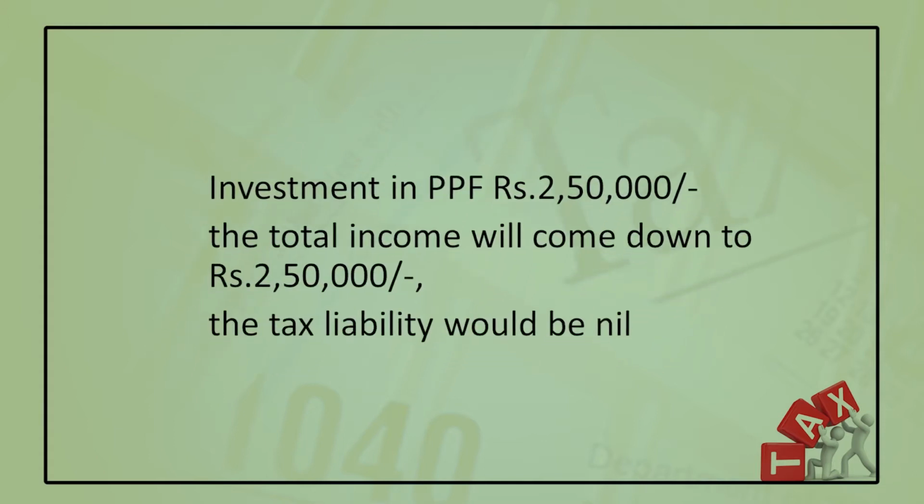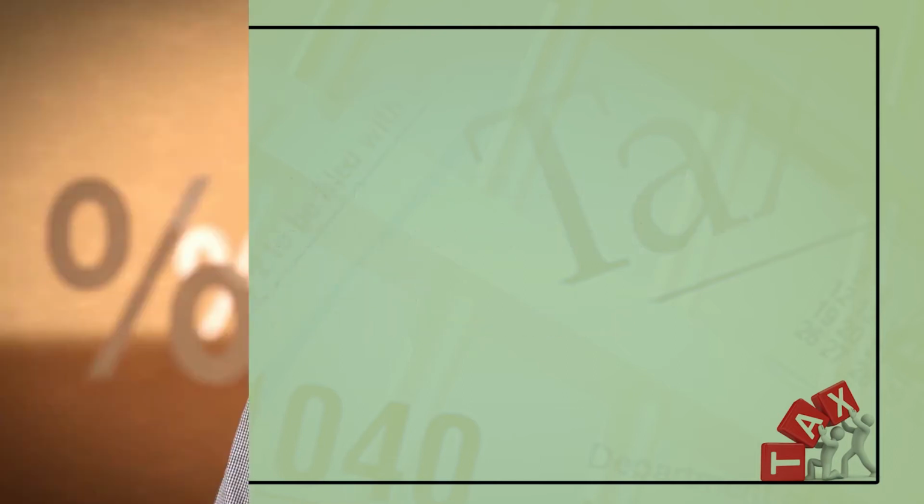If I invest in PPF, suppose rupees 2,50,000, I may avail the deduction under section 80C. It is provided in the Act. In this case, the total income will come down to 2,50,000. The tax liability would be nil because up to 2,50,000 the tax liability would be nil for the individual. So, this is tax planning where I am claiming the tax benefit as provided by the law. Within the purview of the law, we are taking the advantage of the tax incentives or allowances to minimize